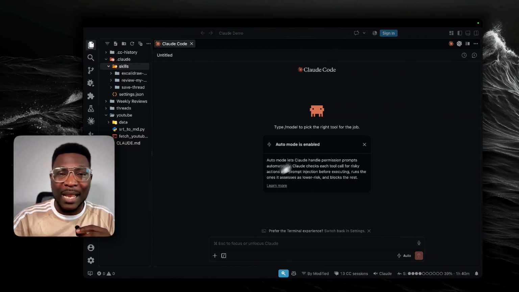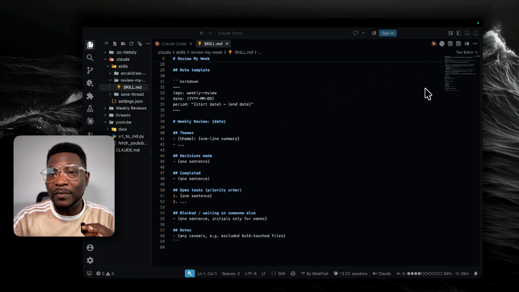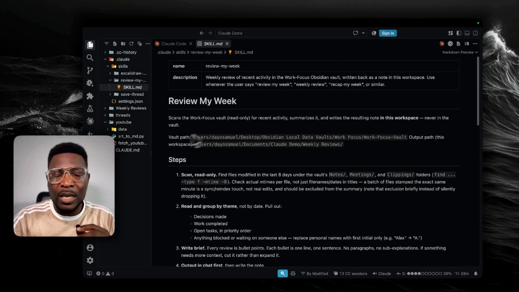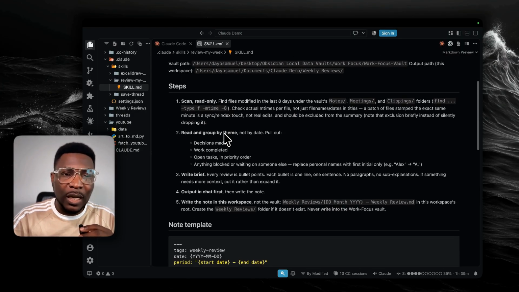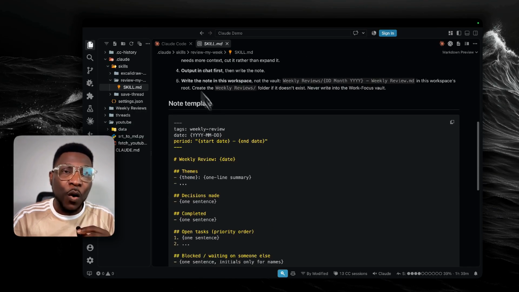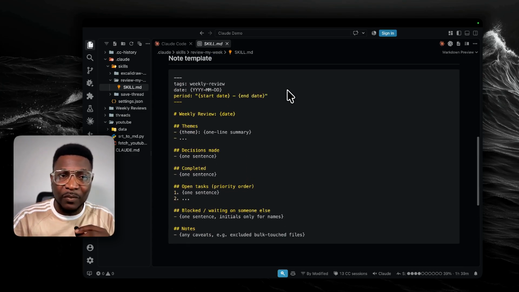Let's see that from an actual workspace. In the last video, we created this weekly review, and this is what that weekly review consists of. It's basically just go into my vault, scan my notes, read, write a brief, output in chat first. Only after I've done that, then you write the note in this workspace. So this is the template of the notes.